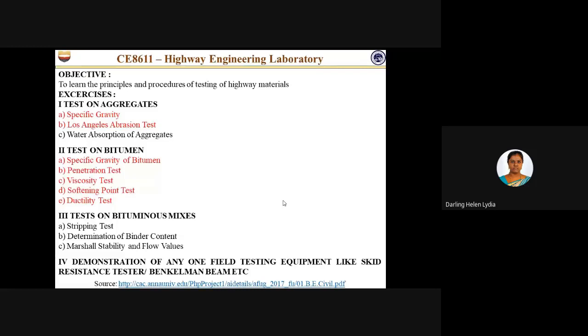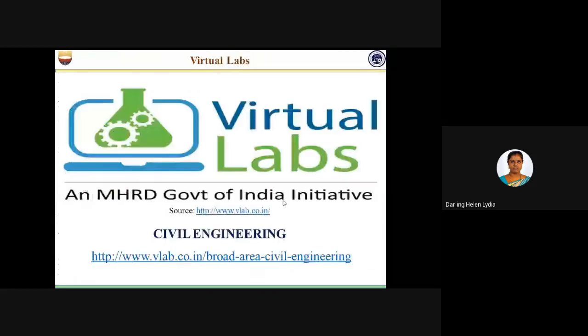So in the previous regulations, we would be doing the experiments under the same laboratory. Here the subject is divided into 2. So we can go through the experiments in the highway and transportation engineering laboratory.